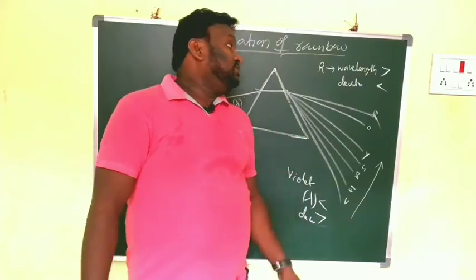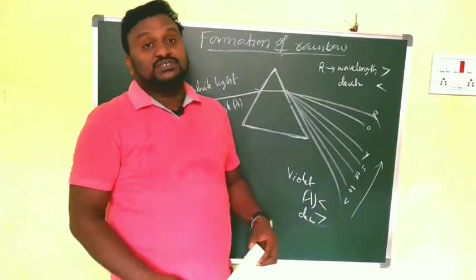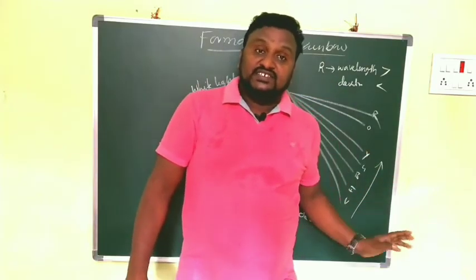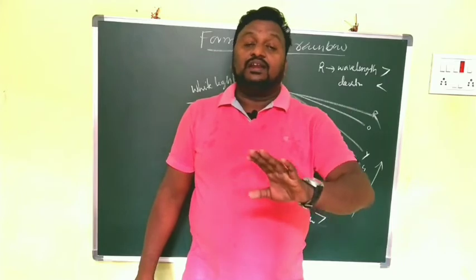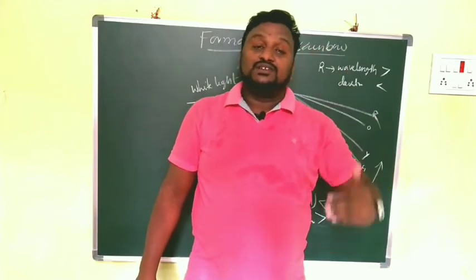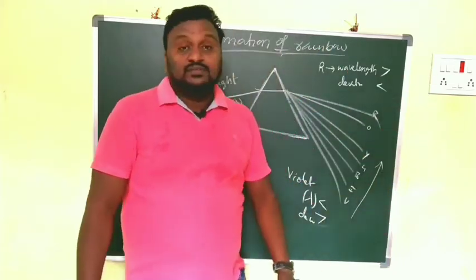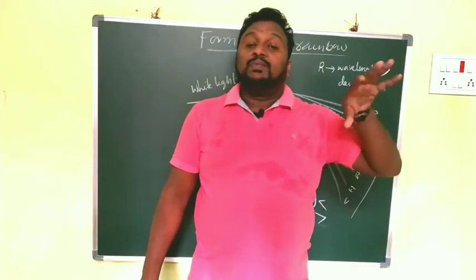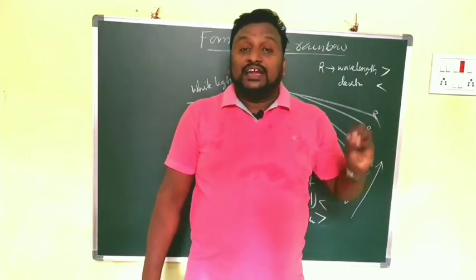Why do we talk about these two colors only? Because while splitting into a number of colors, violet and red are the extreme colors of that combination. The remaining colors lie in between these two. That's why we mainly talk about violet and red.